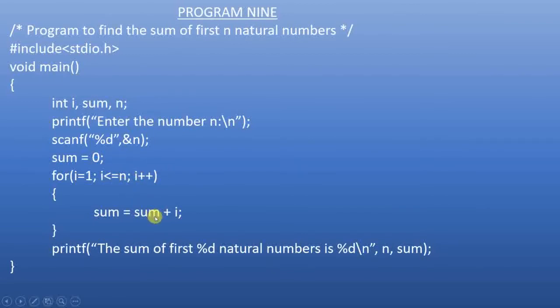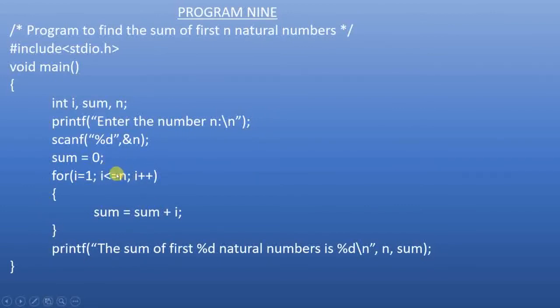4 less than or equal to 5. You add 4 to 6. Sum will be 10. Now 4 will become 5 because of this i plus plus. 5 less than or equal to 5. True. Add 5 to what was the previous sum? It was 10. So 10 plus 5 is 15. Store 15 in sum. Then once again go to i plus plus. i plus plus will make i as 6. Is 6 less than or equal to 5? False. You come out of the loop.